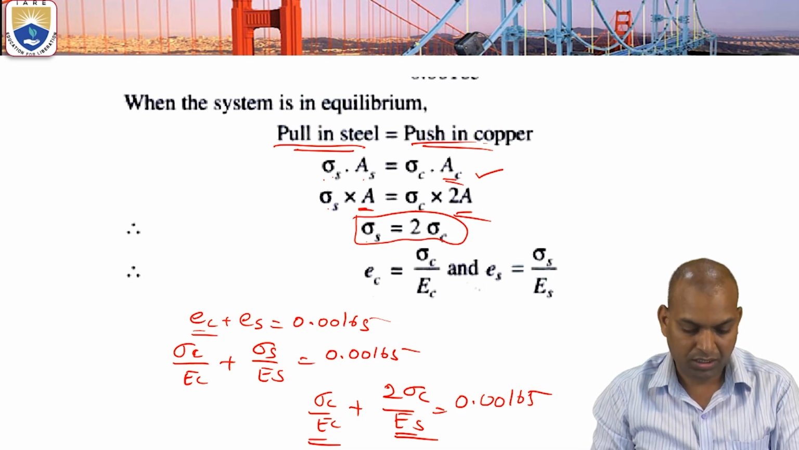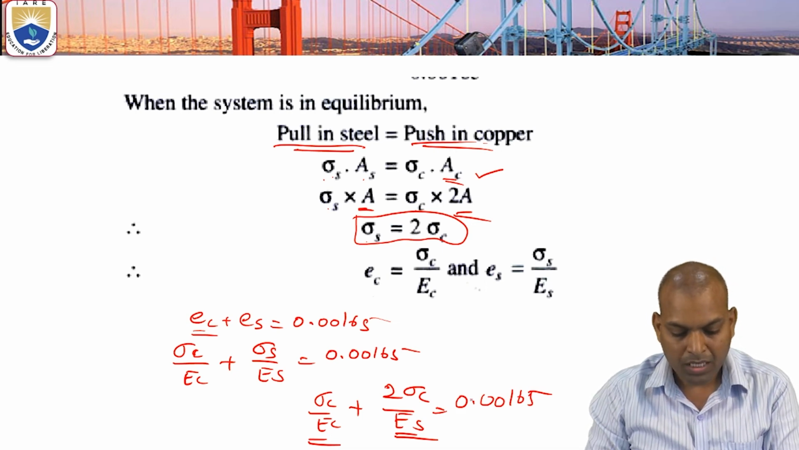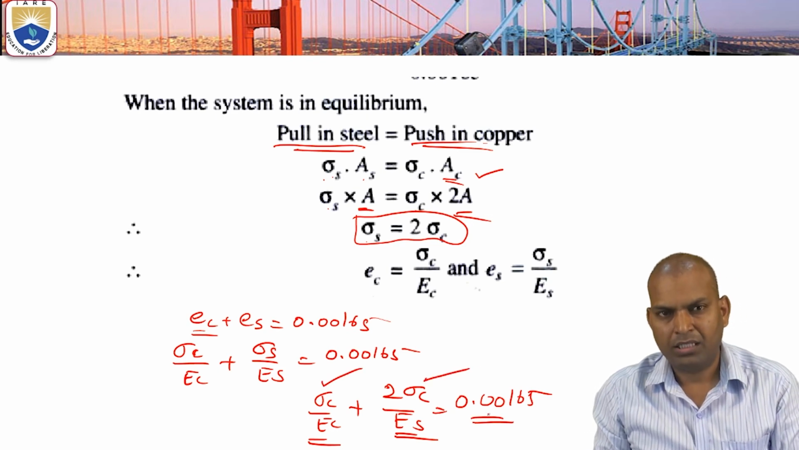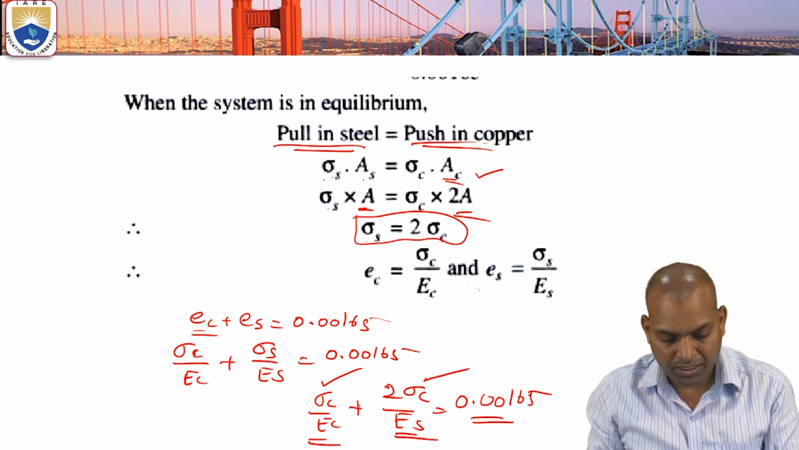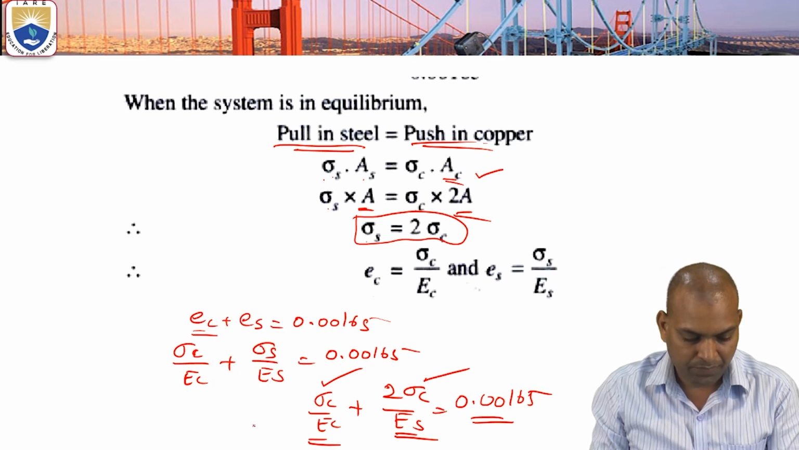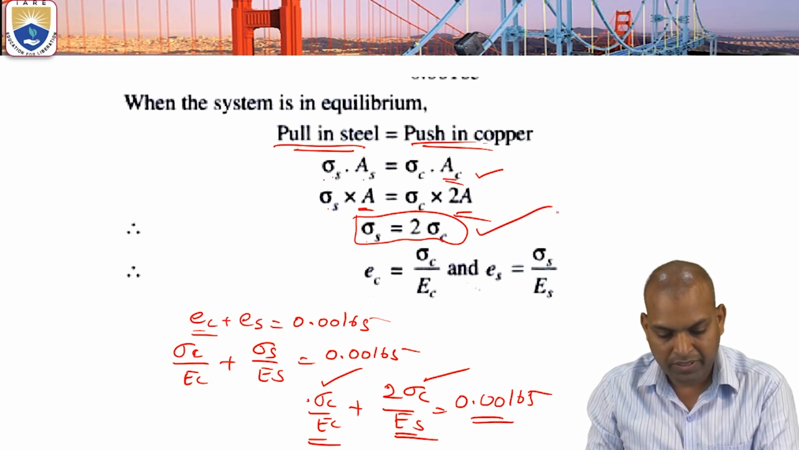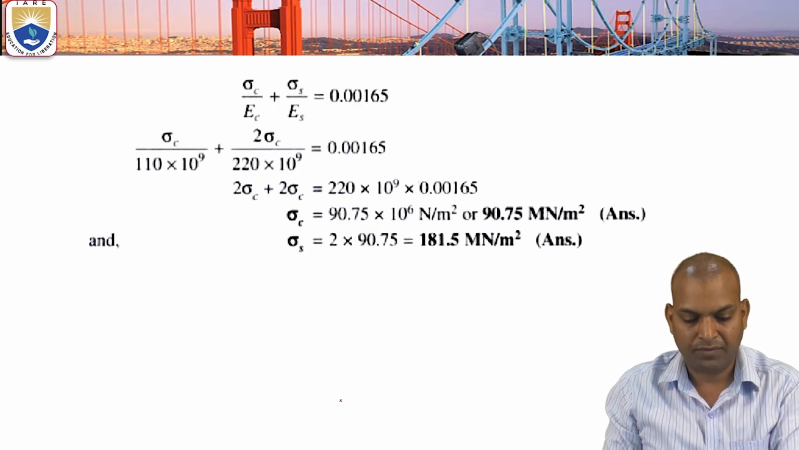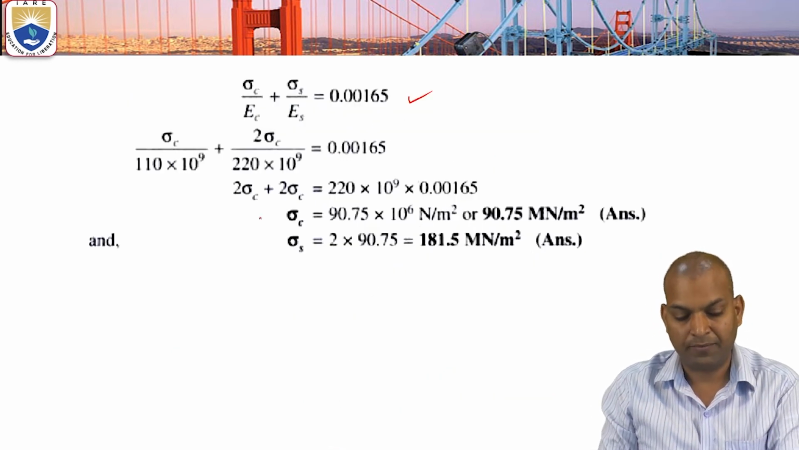From this we know the EC value and ES, the modulus of elasticity of copper and the modulus of elasticity of steel, are known, and we can calculate sigma C, the thermal stress in the copper material. After knowing sigma C, if you substitute in this equation, then sigma S, the thermal stress in the steel, can be calculated. This is what we have done.